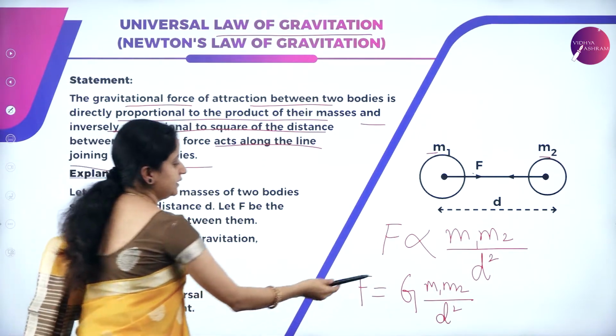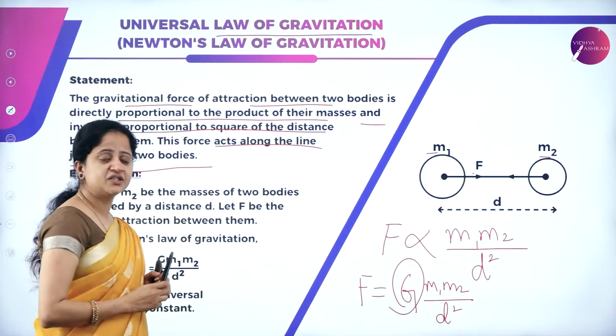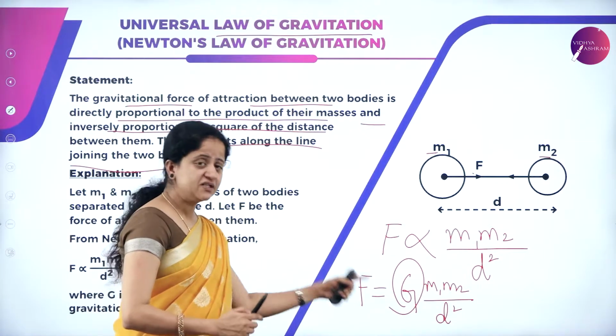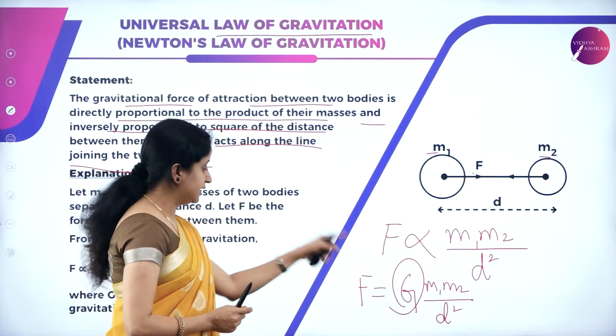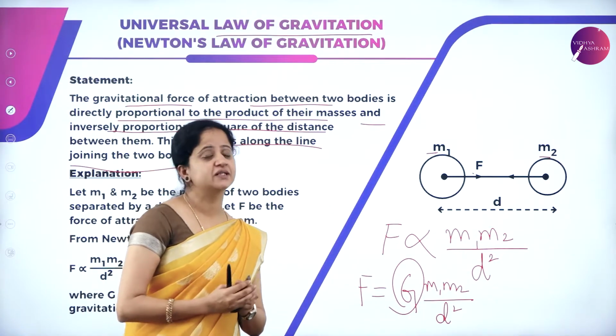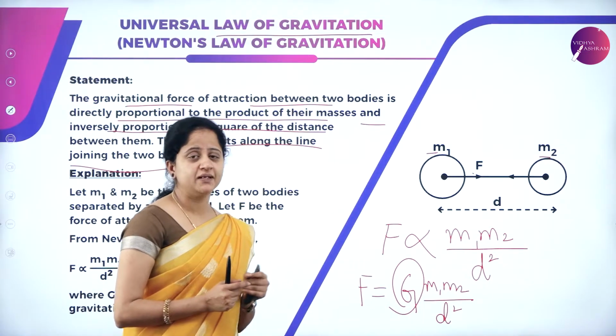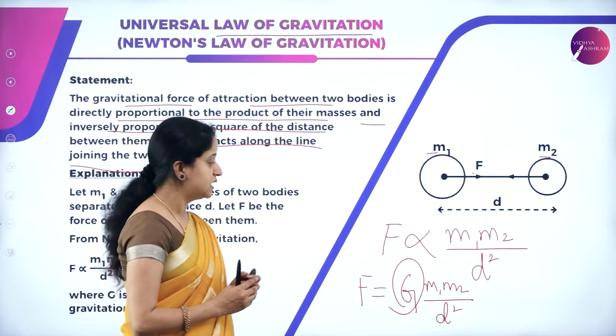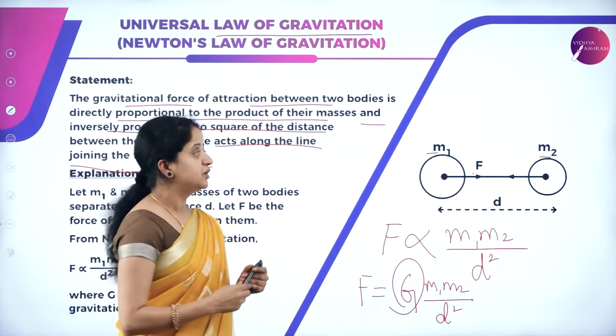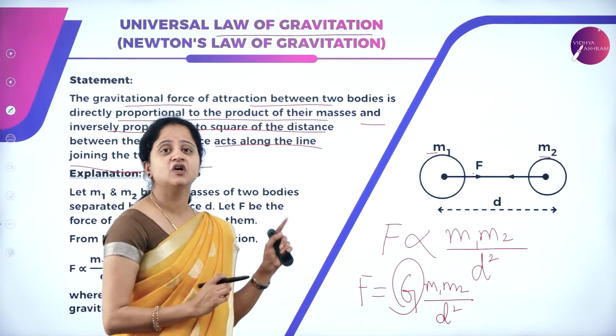G is nothing but the universal gravitational constant. So this value of G does not depend on the size or shape of the bodies. It does not depend on the nature of the medium where the masses exist. It does not even depend on the temperature, pressure and any other physical conditions. So this G is called the universal gravitational constant.